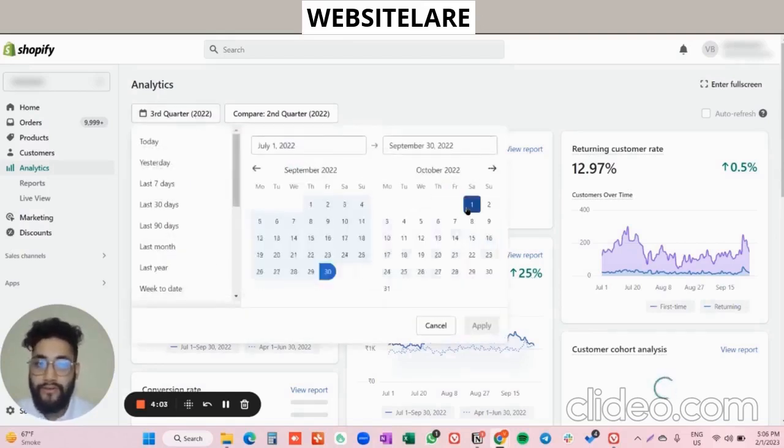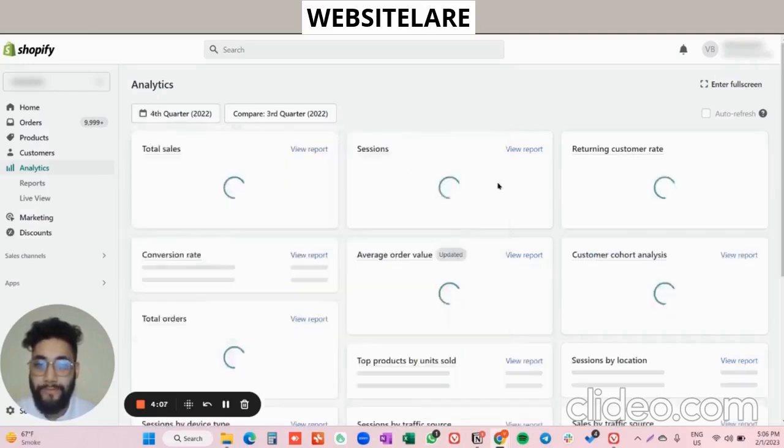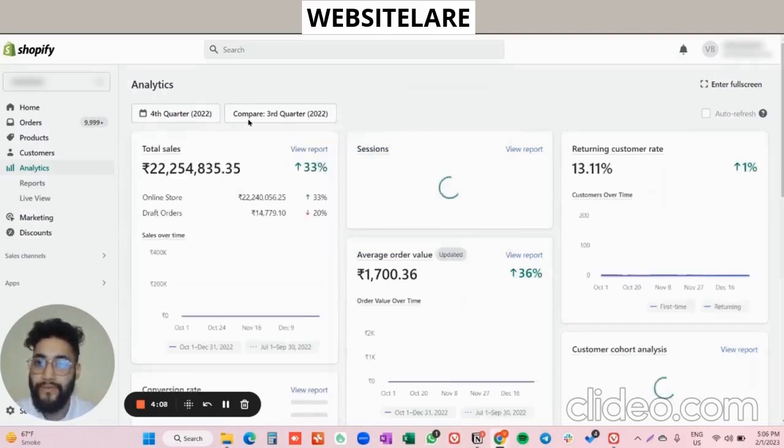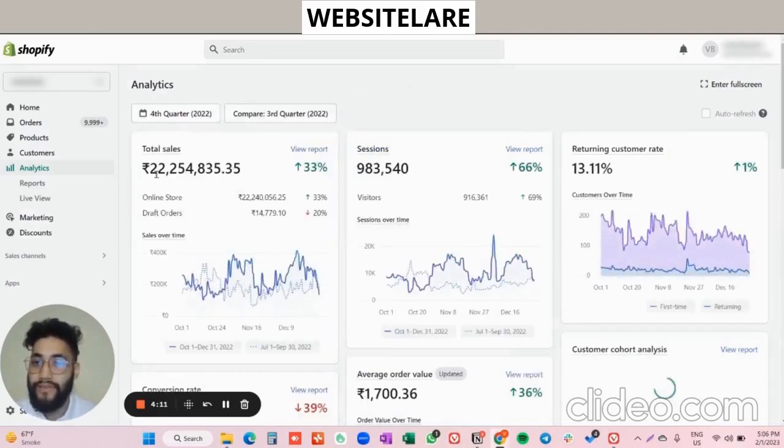So in the fourth quarter, which is October, November, and December, compared with the third quarter, we have generated sales of 2 crore 22 lakh 54,835 rupees, which is approximately 22 million of sale, improved by 33% compared to the previous quarter.